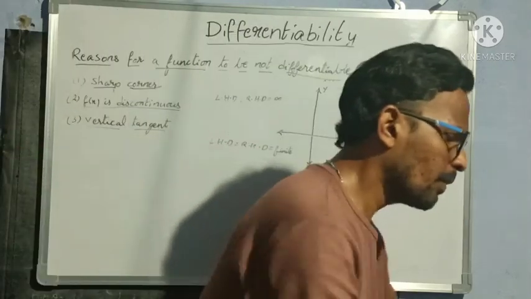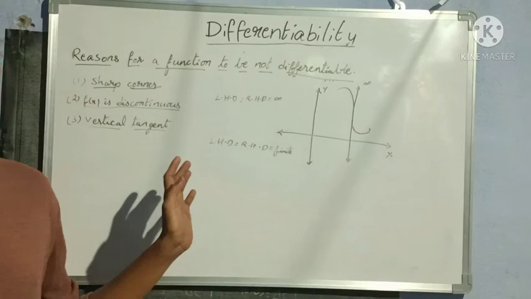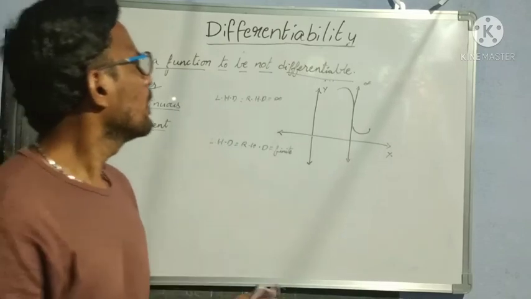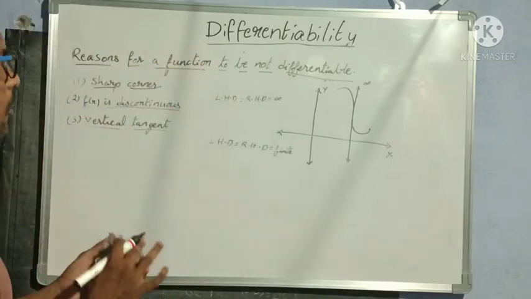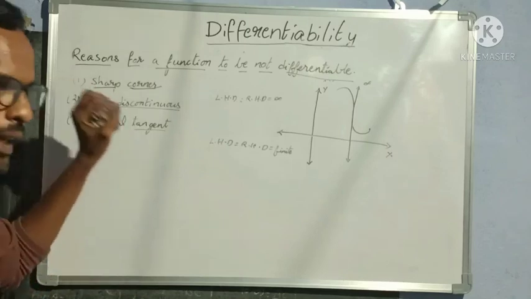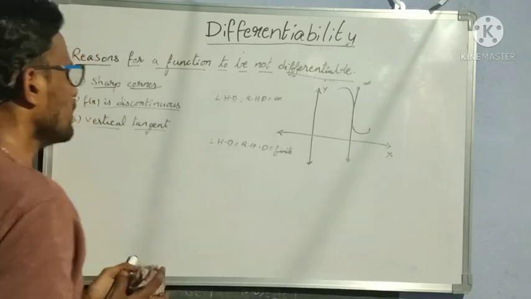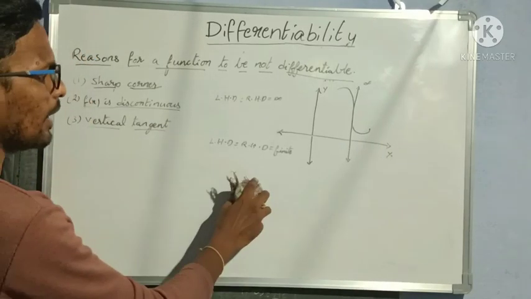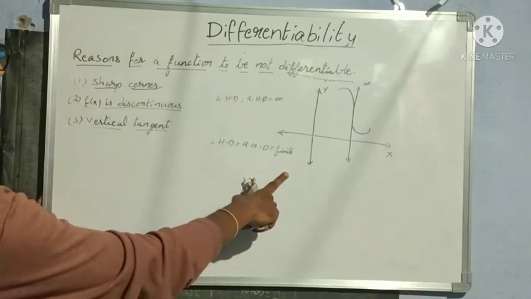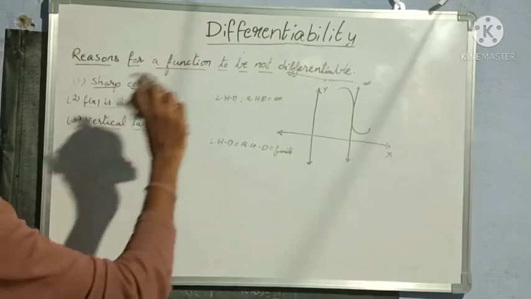So now, this is the clear explanation of how to find out tangent to a curve, slope of tangent to a curve when it exists at a particular point x is equal to a. Okay? Means when the left hand derivative and right hand derivative of a function is finite, then only we can say that the function is differentiable.